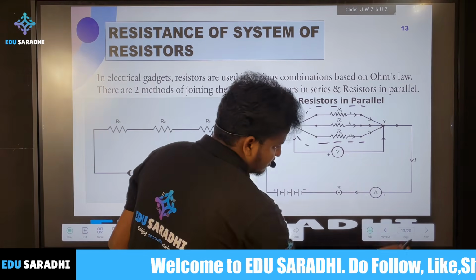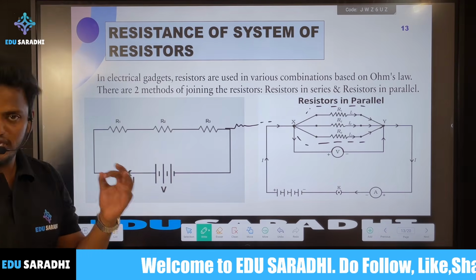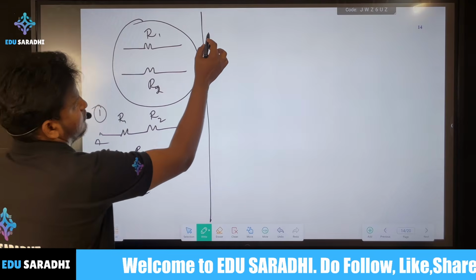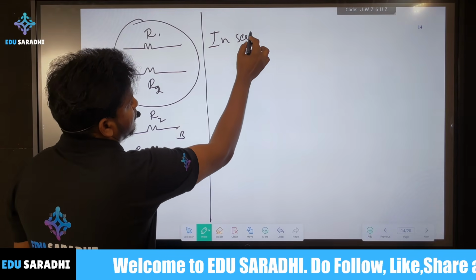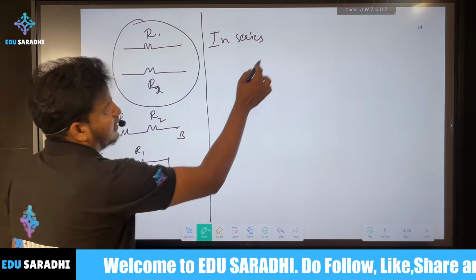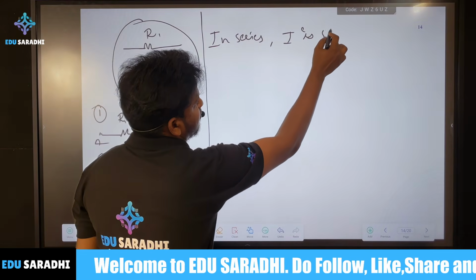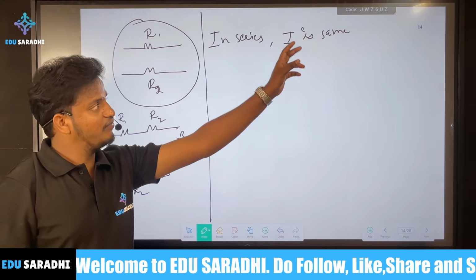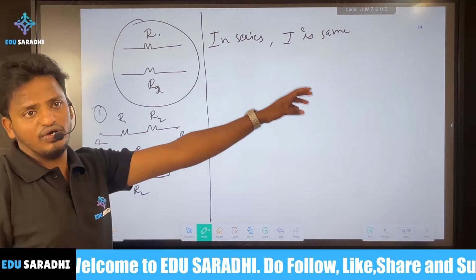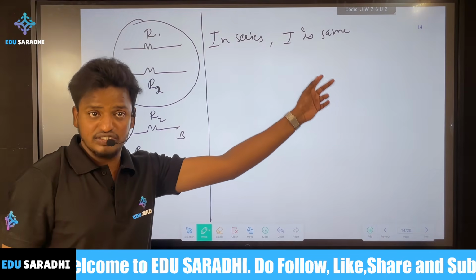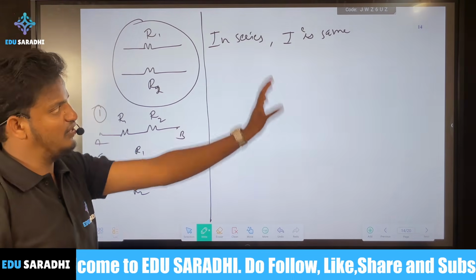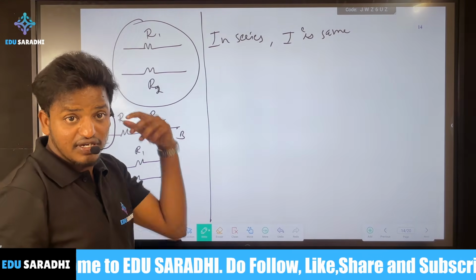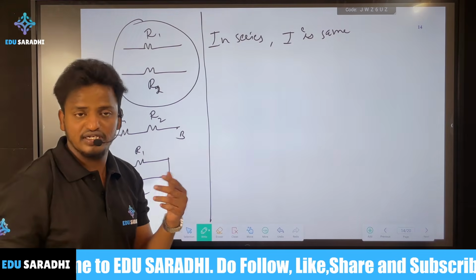Very easy. As proved experimentally, in series the current I is the same. That is the reason we connect the ammeter in series. Everywhere it's connected in series, the current will be the same. We need to find how much current is passing through a given circuit, so for that reason we need to measure the current. That is the reason the ammeter is connected in series.